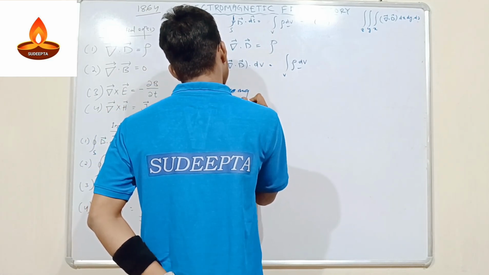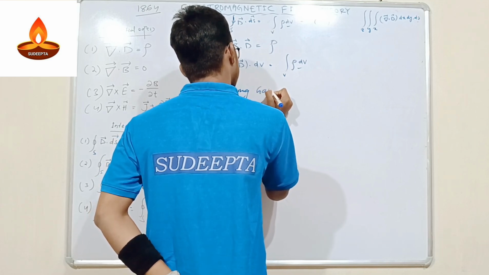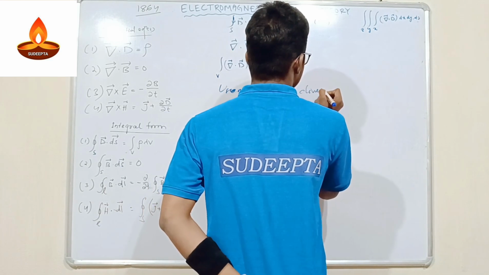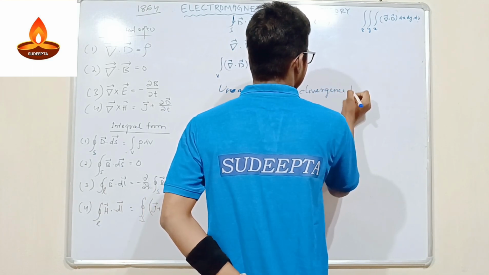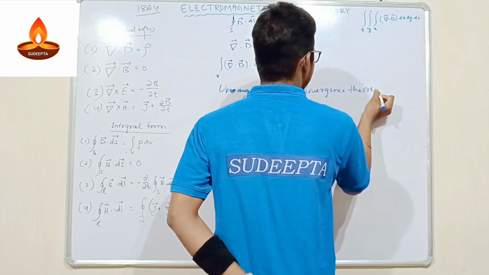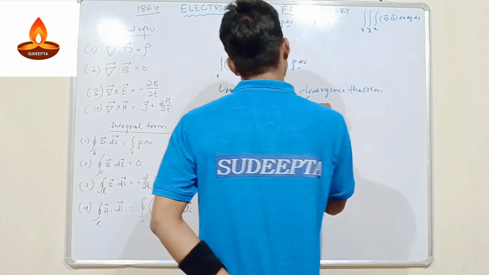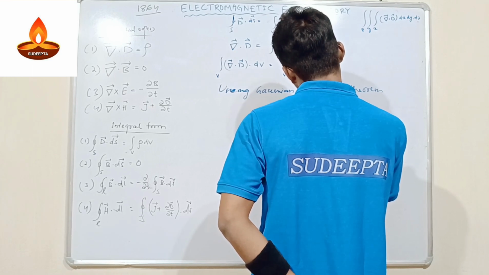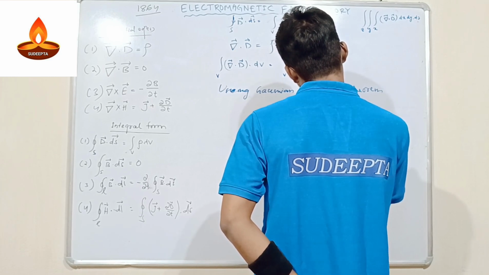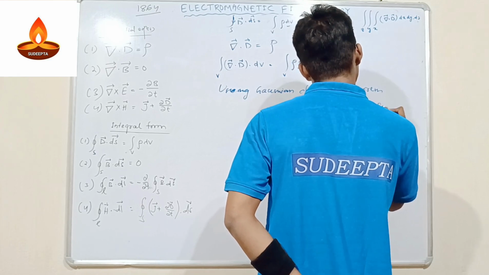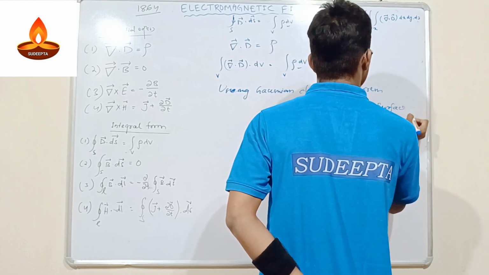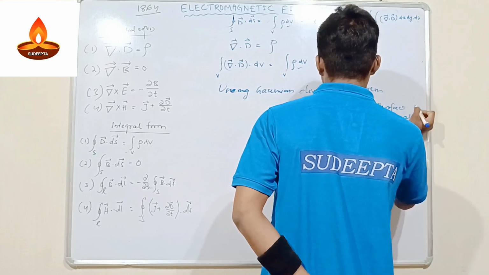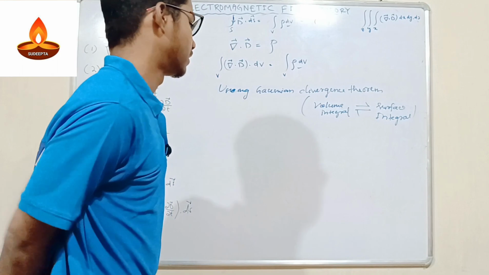Using the Gaussian divergence theorem, what is the application of it? It will change the volume integral to surface integral and vice versa, surface integral to volume integral. That's why we use the words vice versa. So, volume integral to surface integral, and surface integral to volume integral.